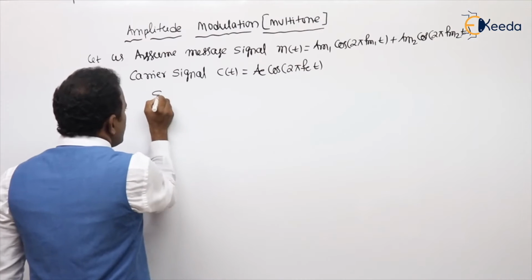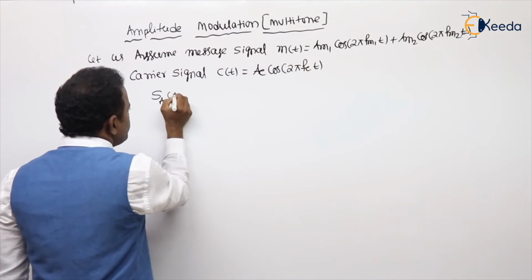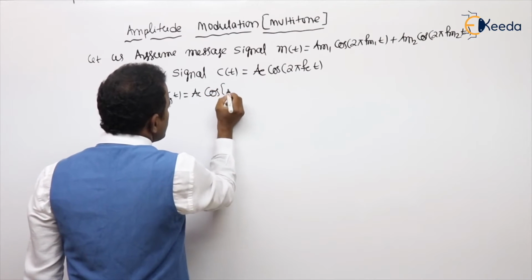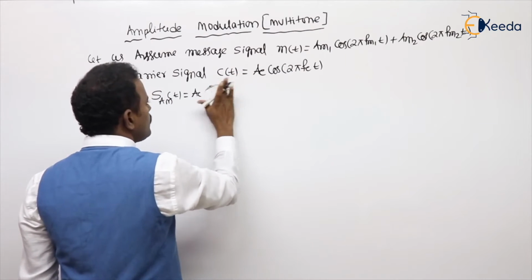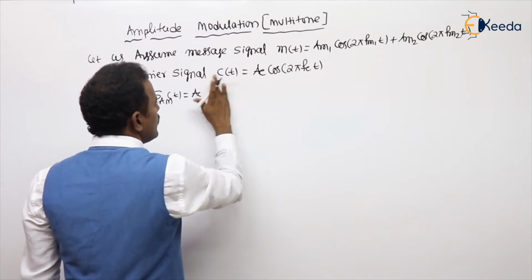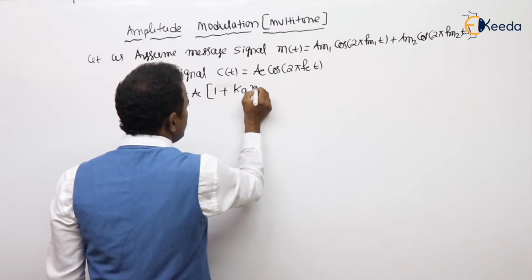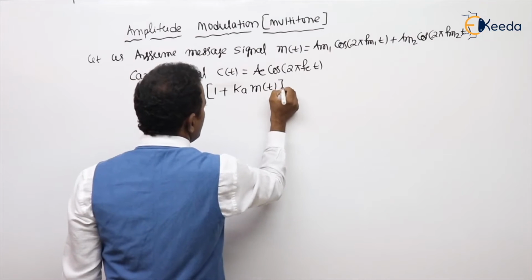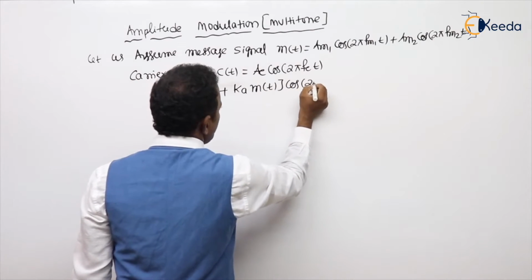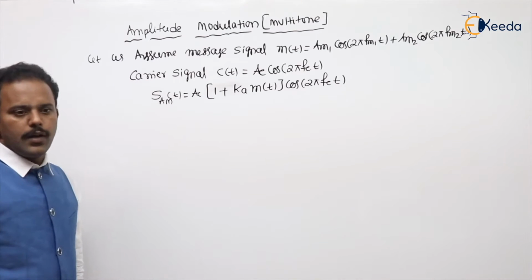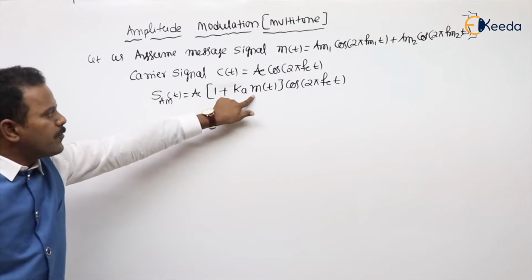Then what is the general expression of AM? sAM(t) equal to Ac into 1 plus Ka into m(t), into cos 2 pi fc t. Now substitute the m(t) value here.